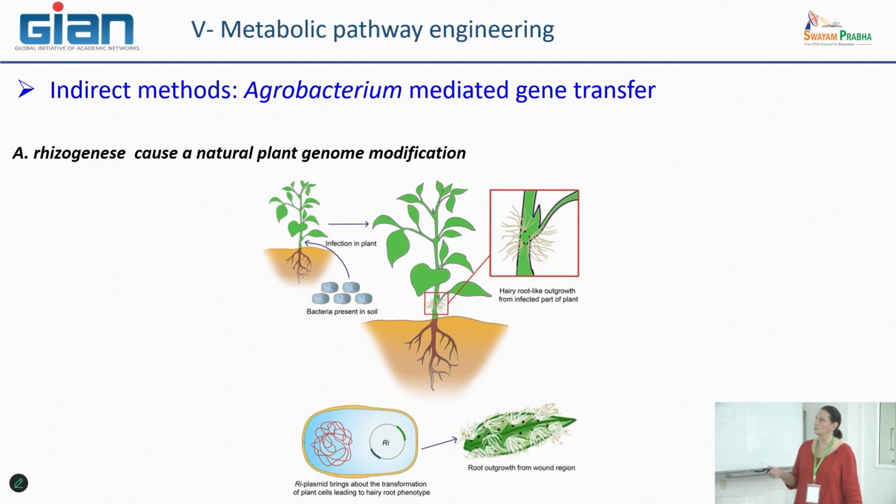Just a slide to show that it is exactly the same for Rhizogenes. The only difference is that it is not a callus that is produced, it's specific organs, entire organs such as hairy roots.